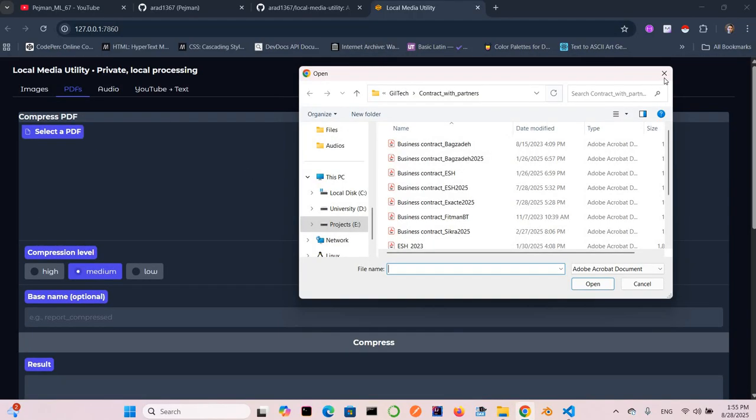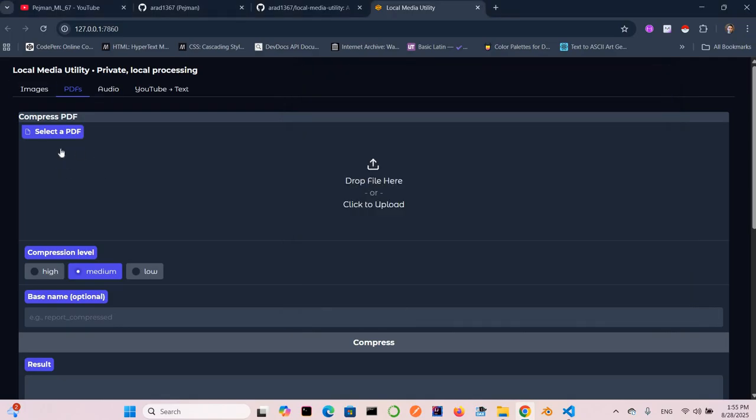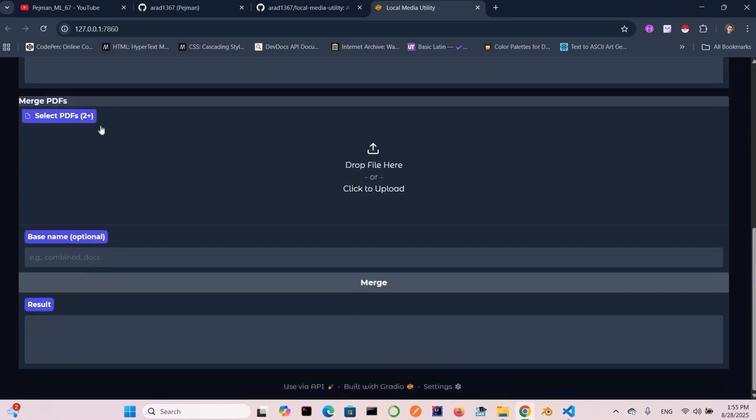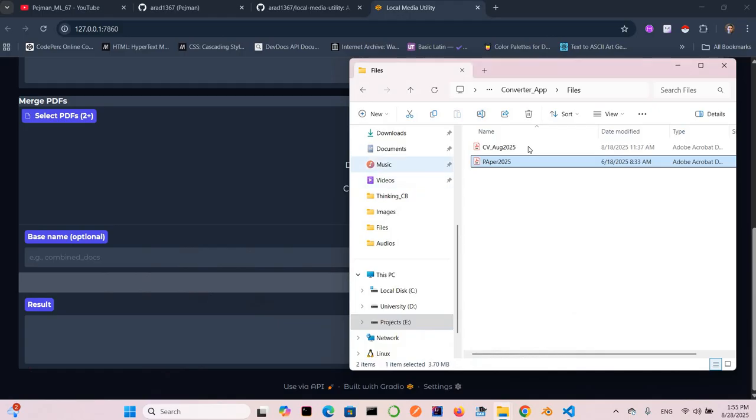If you check the application, the first part of the PDF tab is for compressing the PDF files. That's not a use case for me now, but the merge file is important for me now. So I can drag and drop both of these files here.